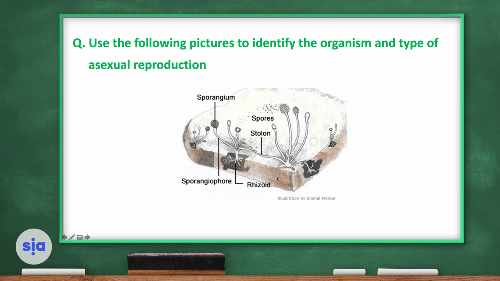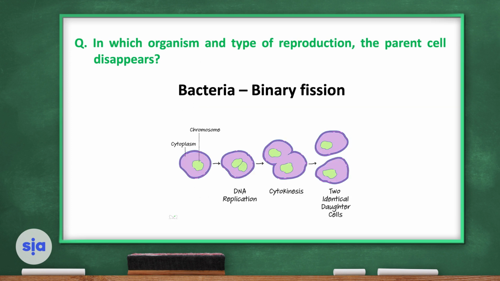This is a piece of bread and this is bread mold or a type of fungi having sporangium, and spores are propagated. This is bread mold and they reproduce by sporogony. In this question, in which organism and type of reproduction the parent cell disappears? Of course, the parent cell will disappear in the binary fission because the original parent will divide, giving two daughter cells. Now let's watch a video about asexual reproduction.